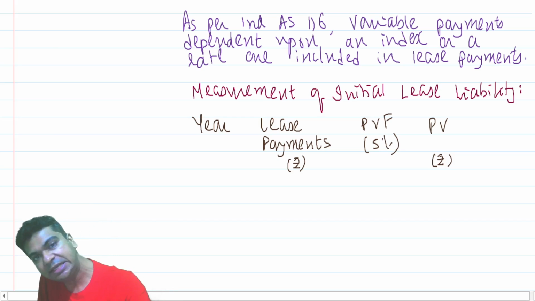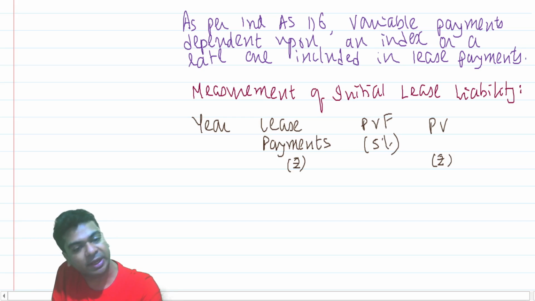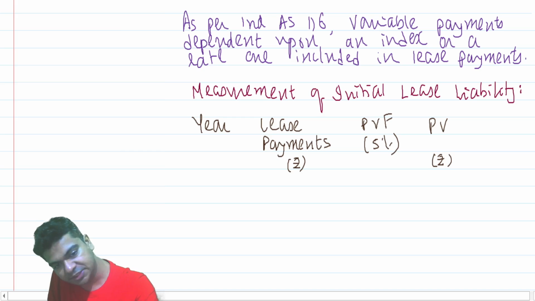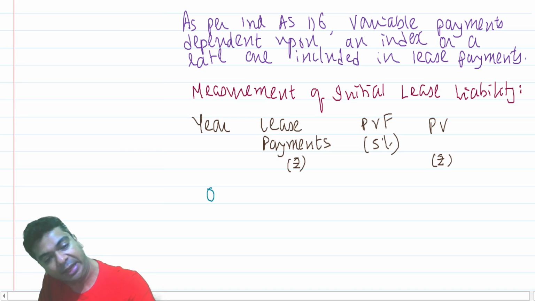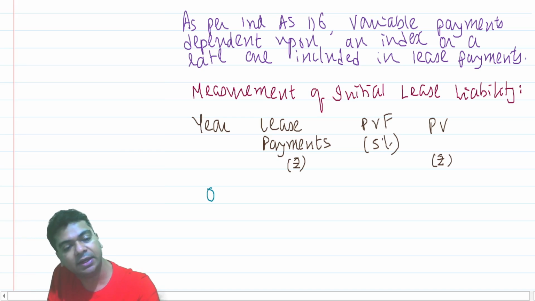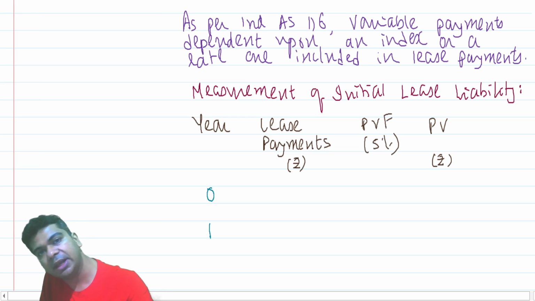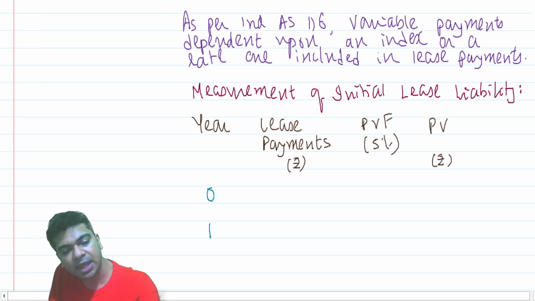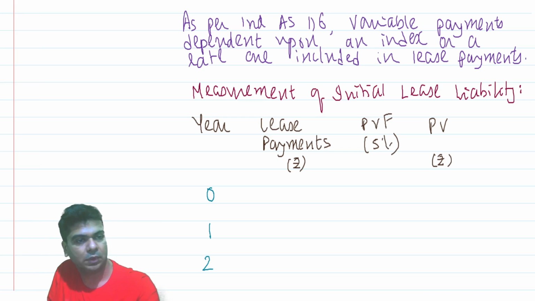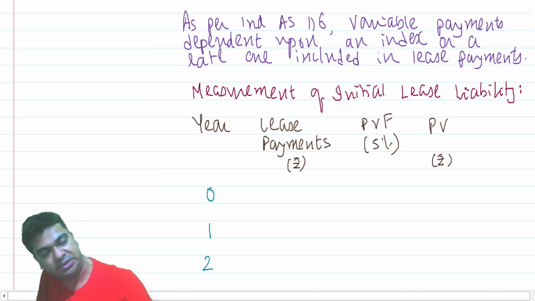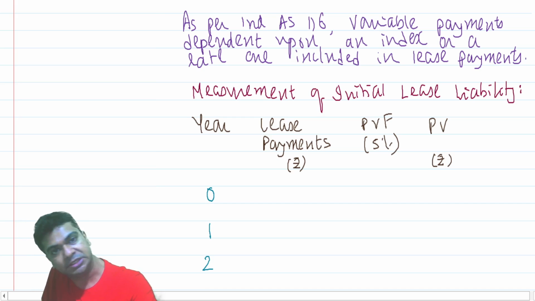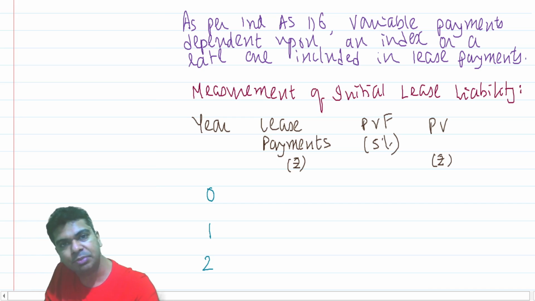We are going to pay lease rent at the beginning of each year. So the beginning of the first year is time period 0. Then the beginning of the second year is as good as the end of the first year. Then the beginning of the third year will be as good as the end of the second year, and so on. If any portion till here is pending, just pause the video here and complete it.